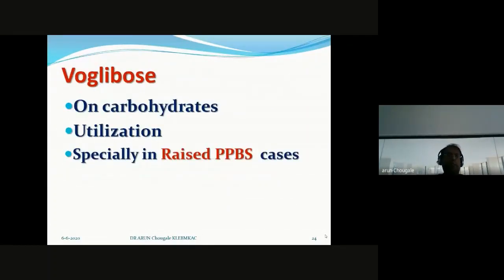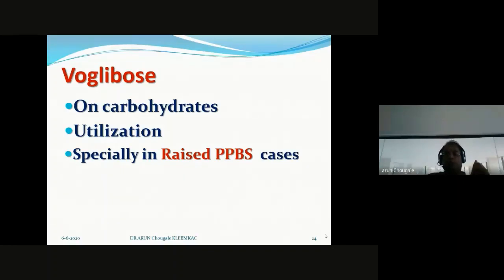Now, this is a very important class of anti-diabetic drugs, that is voglibose, which comes in the form of 0.2 or 0.3 mg. Okay, it only acts on carbohydrates. Only acting on carbohydrates means it specifically inhibits carbohydrate absorption from the intestine. That means it mainly acts on utilization.